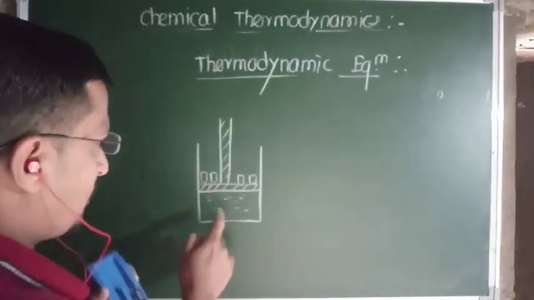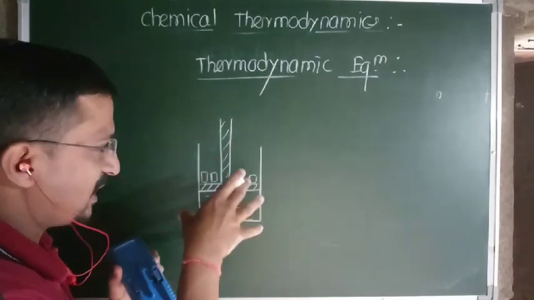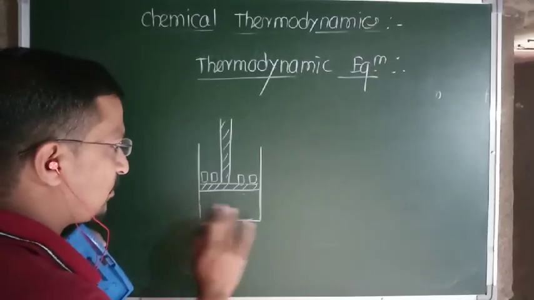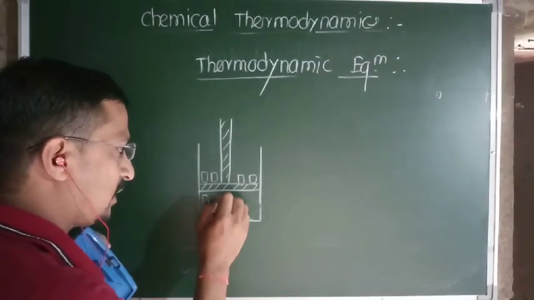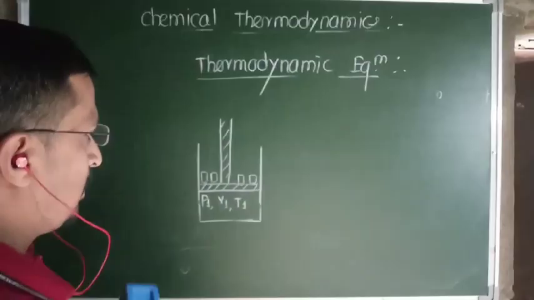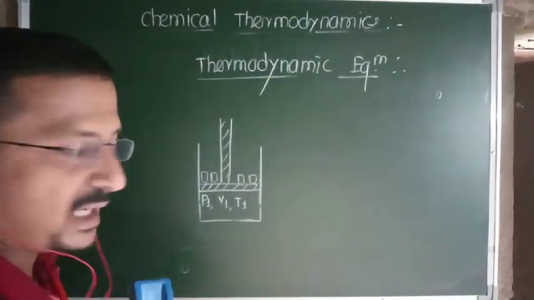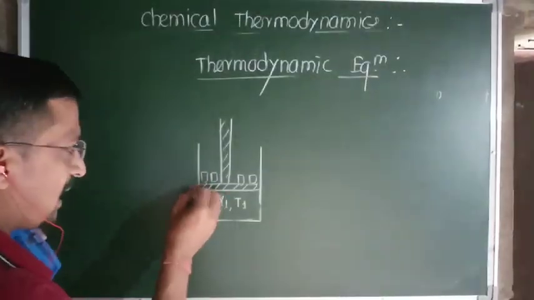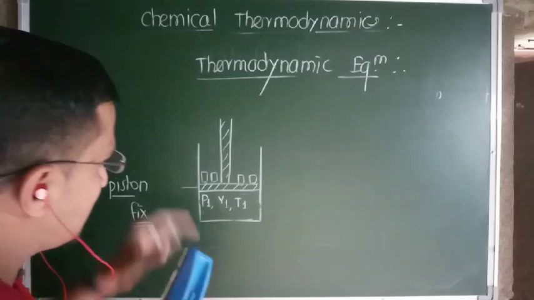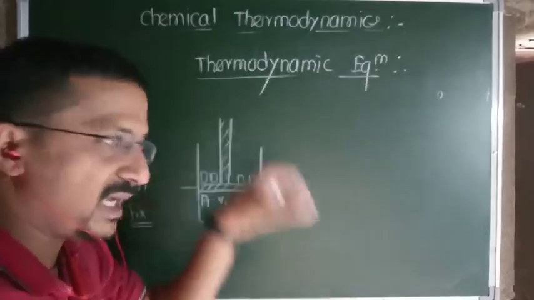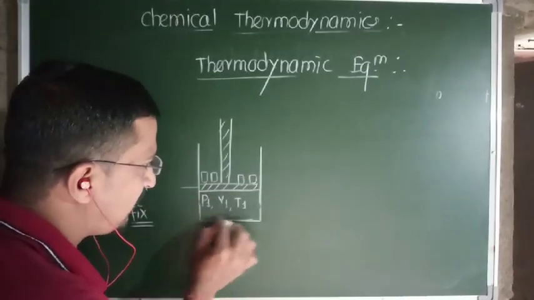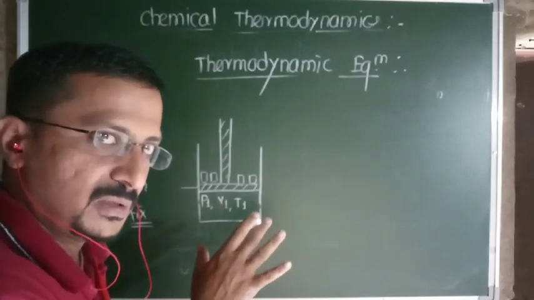Now suppose this state of the system is specified by state functions, which we already studied. Suppose this position has state functions pressure P1, volume V1, and temperature T1. Now as long as the piston has a fixed position, meaning it is unmovable and does not move upward or downward, these state functions remain the same for that system.